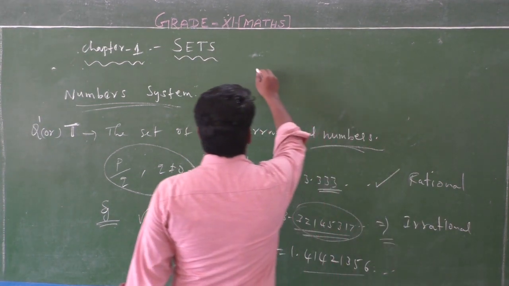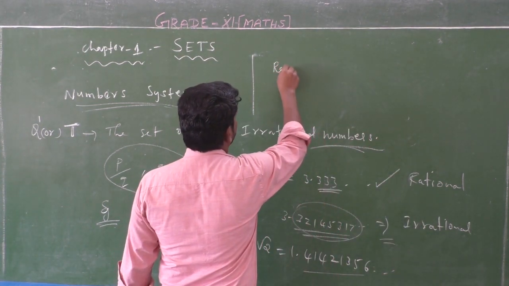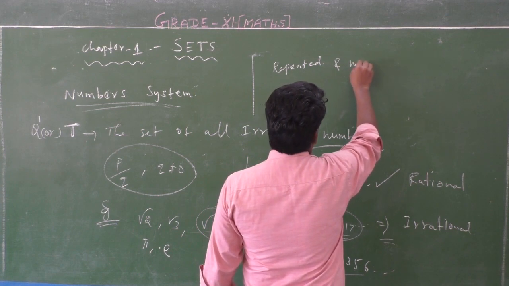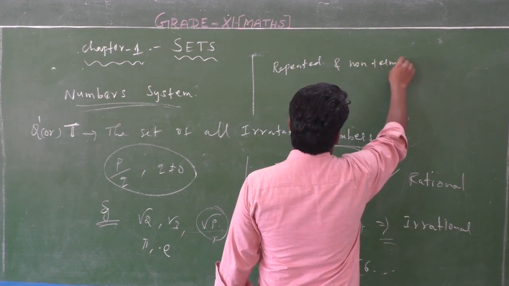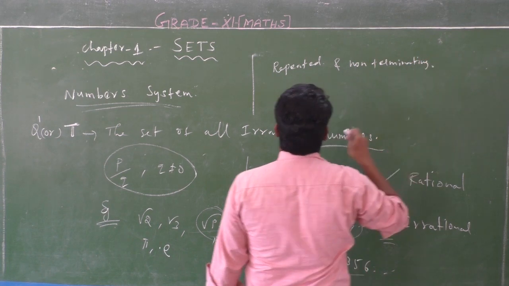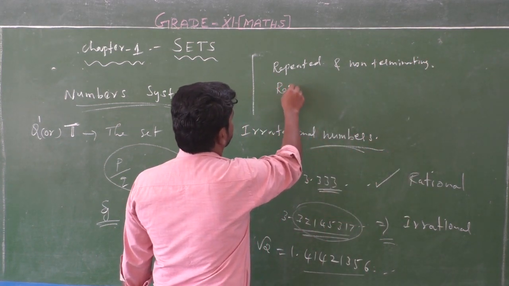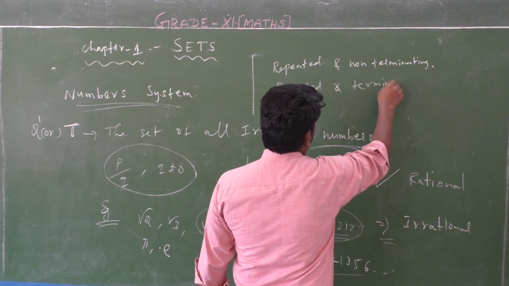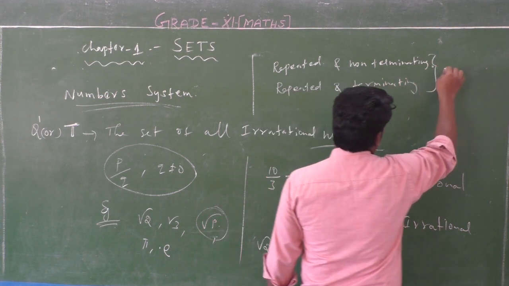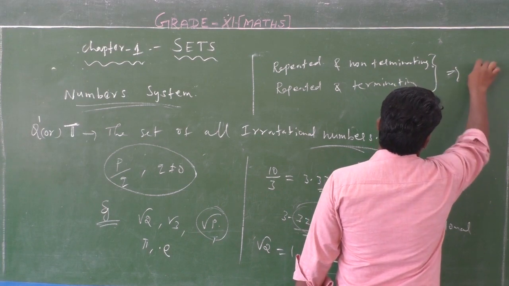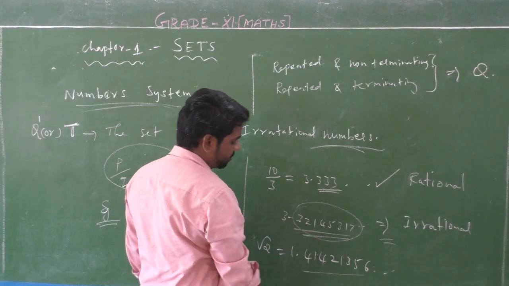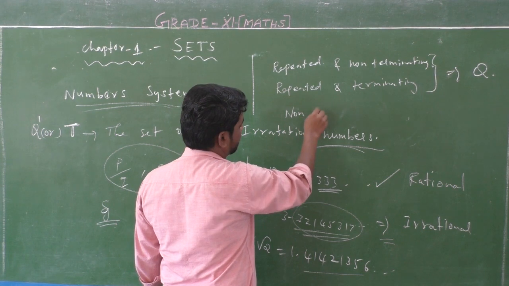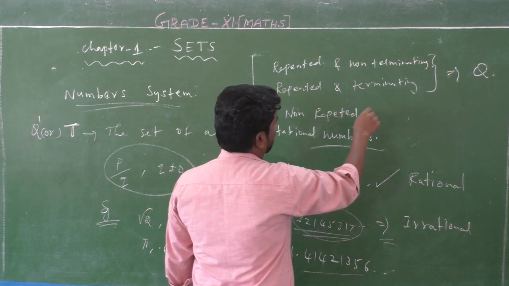So simply listen. A decimal number that is repeated or terminating, this type of number is a rational number. Suppose for example root 2: the decimal place numbers are non-repeated and non-terminating.